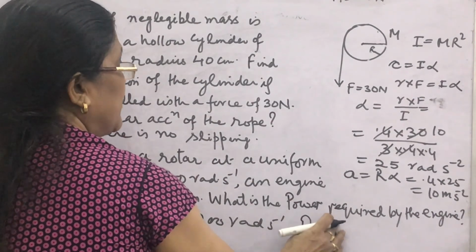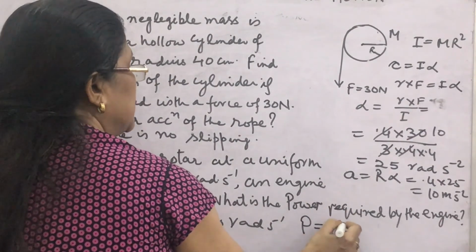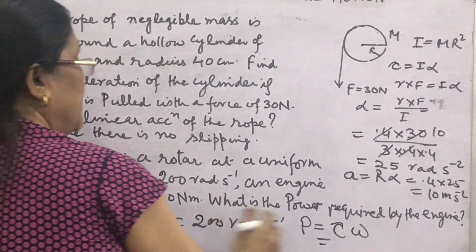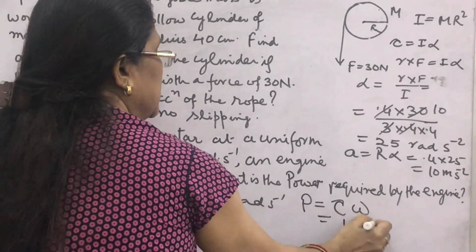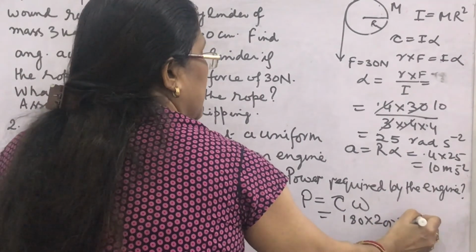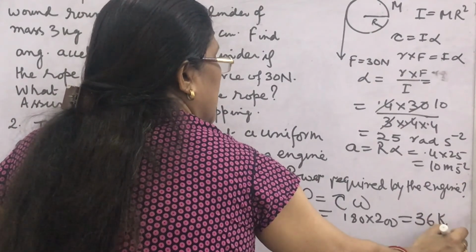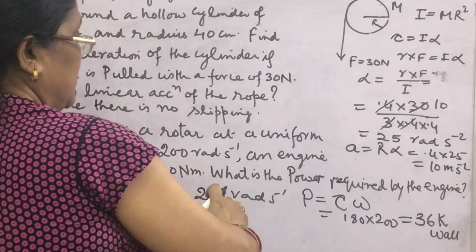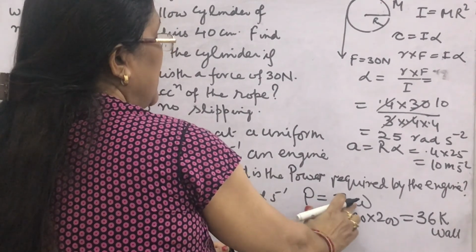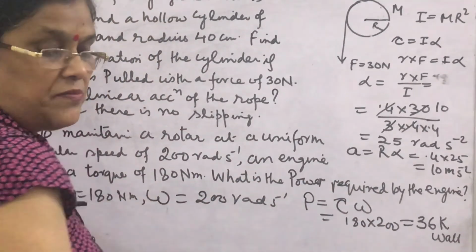What is the relation for power? We have seen here, rate of work done. That is torque into omega. Simple. This is 180 into 200. What is that? 180 into 200 means 36,000. So you can write 36 kW. Here in joule per second, what will you write? Newton meter, and what is work in joule? Then this is the power.